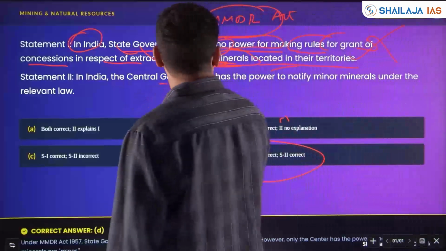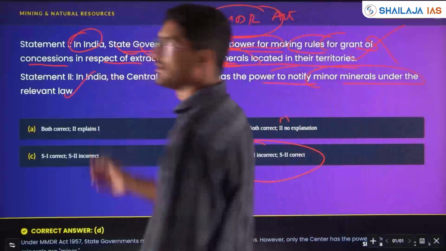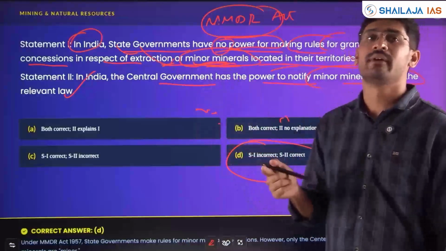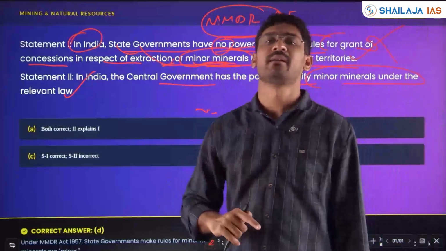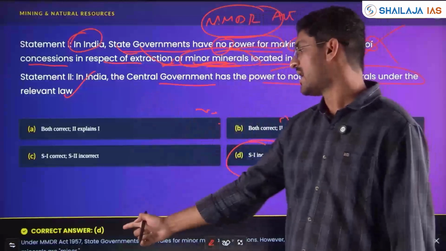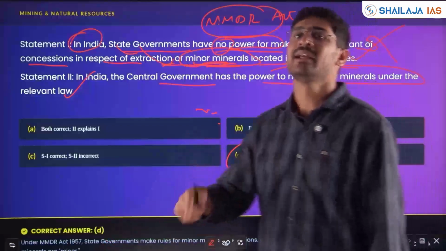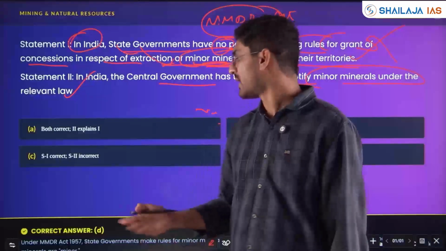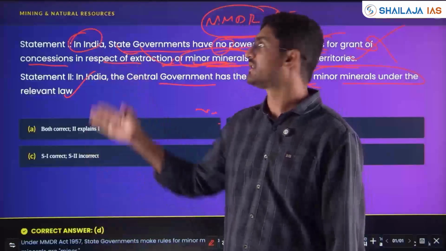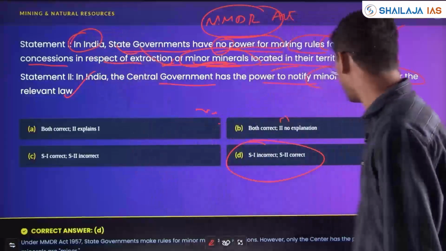In India, central government has the power to notify minor minerals under relevant law. Under the MMDR Act, state government has the power to give concession. However, to notify which are the minor minerals, which are the major minerals, that is done by central government under the MMDR Act 1957. Those laws have been amended, edited in previous years, which are in use. So the current affairs question has been linked with respect to mining, natural resources and economic activities.